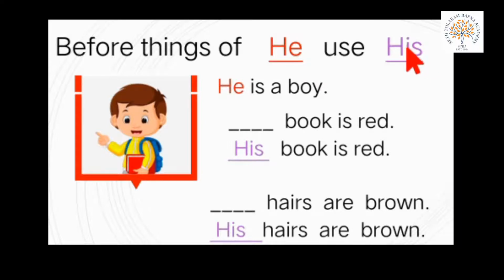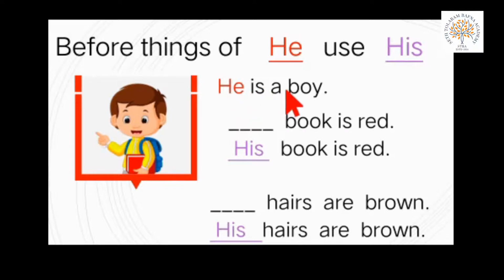I repeat, we use his. So here is a boy, refers the male person, and when we are talking about him, we use he, and when we are talking about his things, we use his. So let's start.